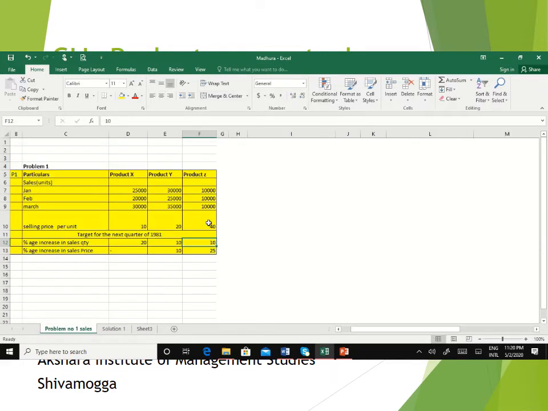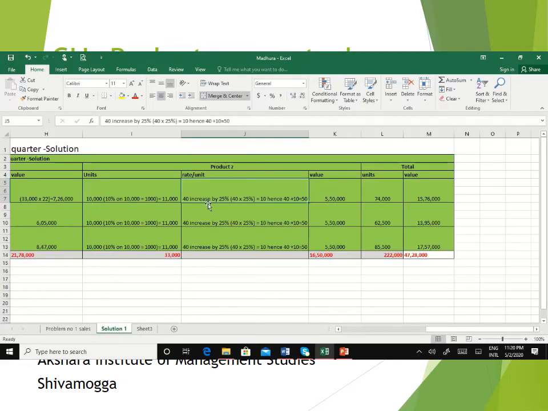And now rate per unit. So earlier for 1980 the selling price per unit of product Z is 40 rupees per unit. Now you have to increase it by 25% and as calculation you apply it comes to 50 rupees. So 40 rupees and increase by 25% means it comes to 10 rupees. So 40 rupees plus 10 rupees, the selling price per unit will be 50 rupees. And it is going to be similar for all the 3 months of product Z, January, February and March. The selling price per unit will be 50 rupees.